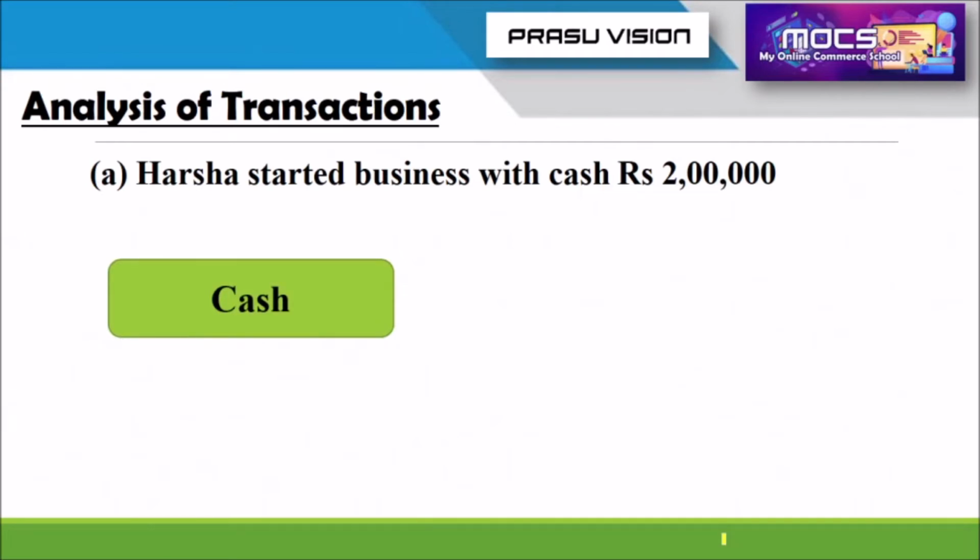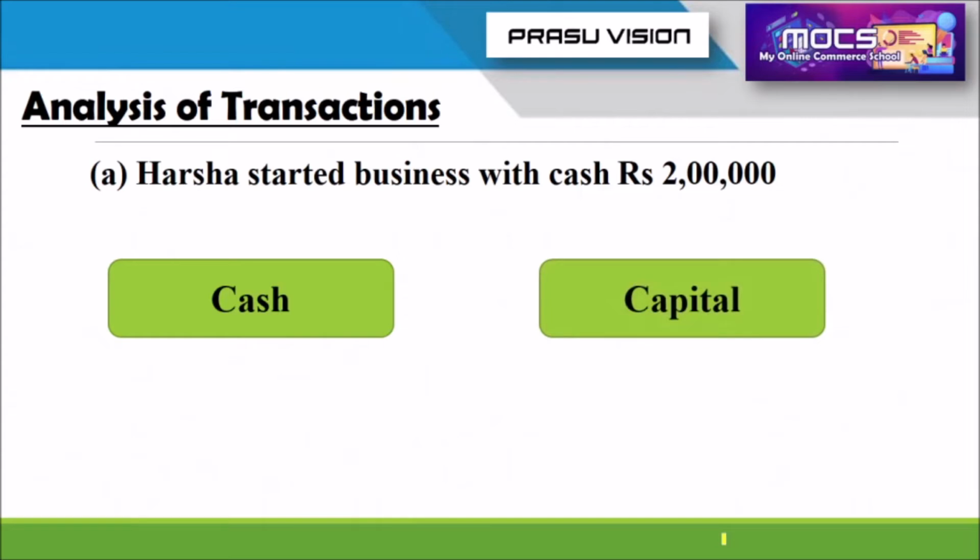What is happening for the firm? Cash for that firm is increasing. And also, as you learned very well, the amount of money invested in the business is the other aspect. As per this transaction, Harsha started a business with cash 2 lakh. Started a business with cash means she had invested some amount of money in that business. So the amount invested in the business is known as capital.